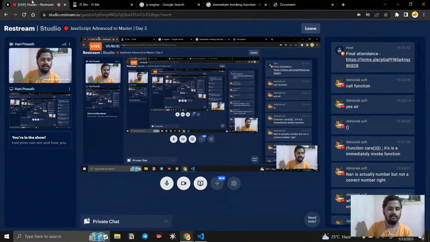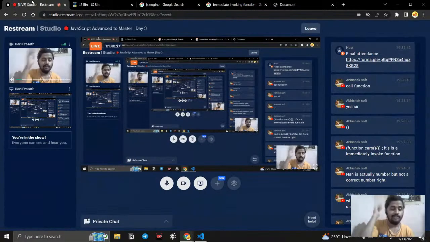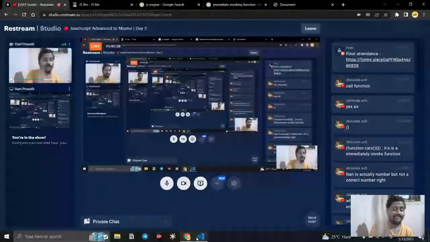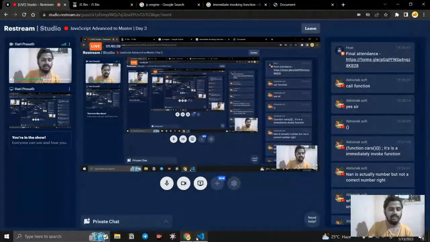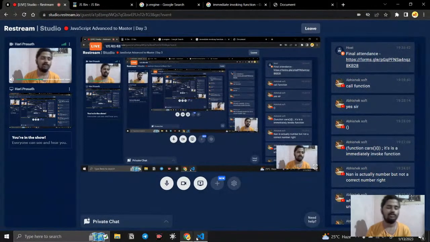Why do we use that? Because when you use a function like that, you cannot access those variables in another script. The global script is stopped; it is inside a function. You cannot access those variables in any other script, so we are stopping the global pollution. Same with the immediately invoked function: whatever functionality I need to run, I write inside that function. It will be only inside this function. We cannot send the information to any other page or outside. In this way we stop global pollution. That is the reason we have the immediately invoked function, and this way we can stop a lot of global memory from being used in the global store.